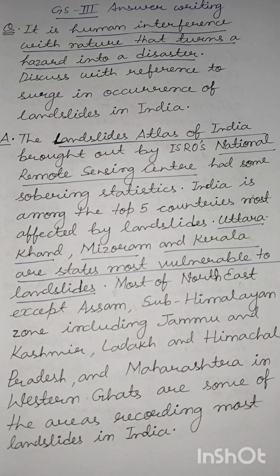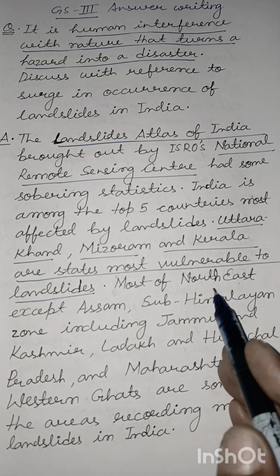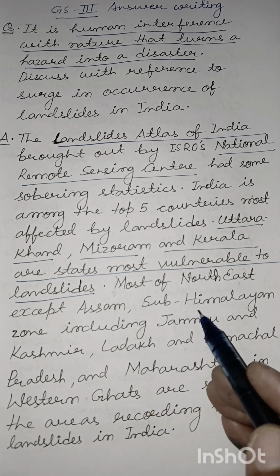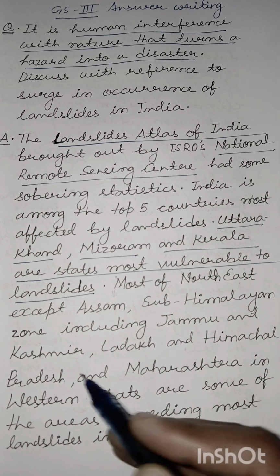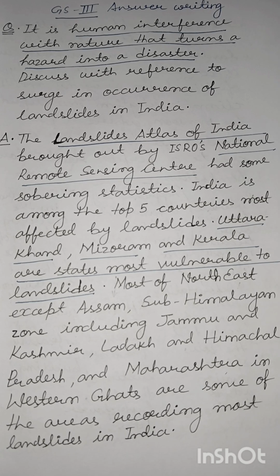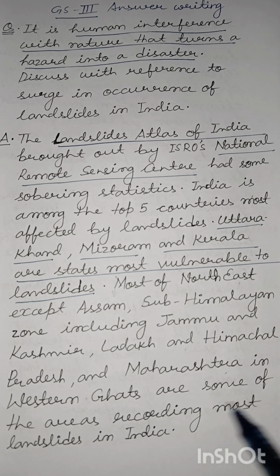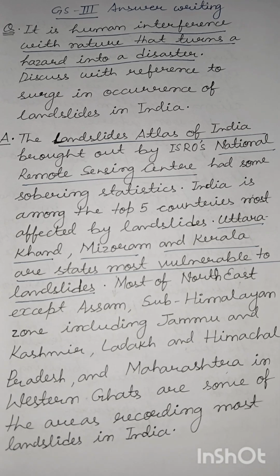Mizoram is most vulnerable to landslides, but after that comes Uttarakhand and then Kerala. Most of the northeast except Assam, the sub-Himalayan zone including Jammu and Kashmir, Ladakh and Himachal Pradesh, and Maharashtra apart from Kerala in the Western Ghats are some of the areas recording most landslides in India.